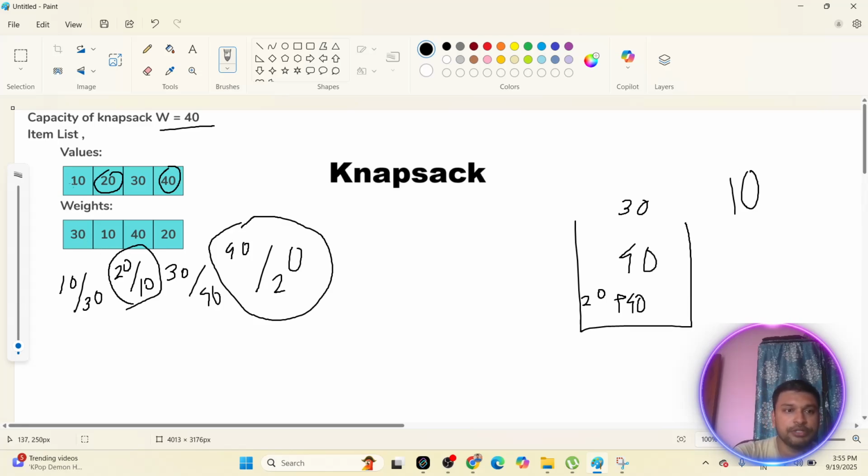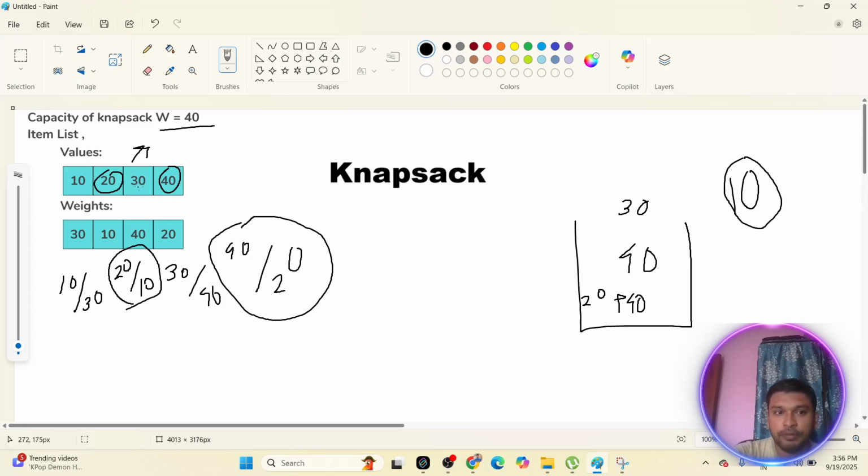Now which one will you choose, the first one or the third one? So the first one is having 1 by 3 and the second one is having 3 by 4. So maximum would be 3 by 4. Now you have 40 as weight, so the whole thing you cannot take because you have remaining weight as 10. So from that 40 you will take only 10, so one fourth you will take.